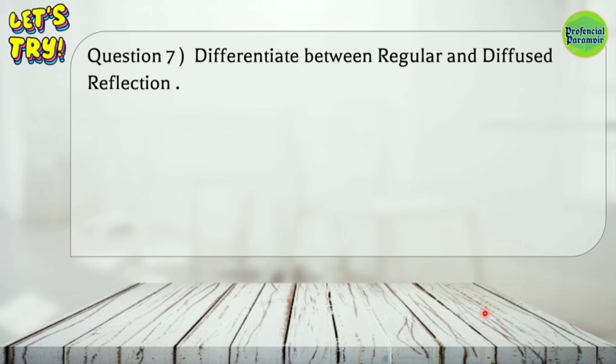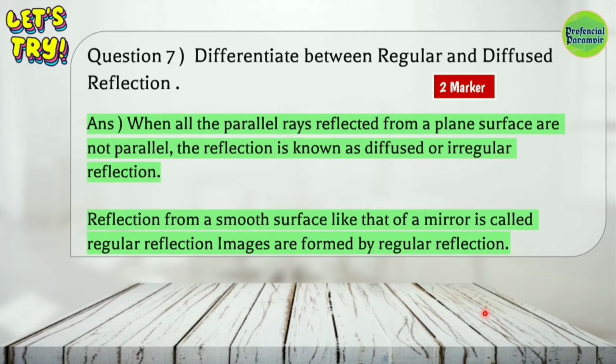7th question is, differentiate between regular and diffuse reflection. This is the important question for 2 marks from this chapter. When the parallel rays reflected from a plane surface are not parallel, this reflection is known as diffused or irregular reflection.